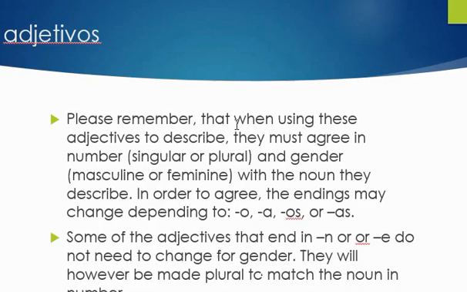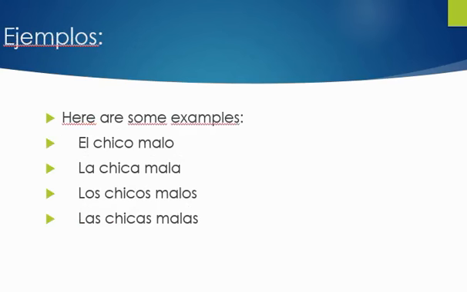If you have something that ends with a consonant, like a brown hat, sombrero marrón, you can make it plural with an ES. Remember, when we talked about nouns that end with consonants, you must add an ES to make it plural. The same thing goes for adjectives. So those would be brown hats, sombreros marrones with an ES.